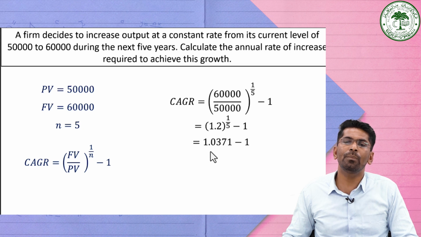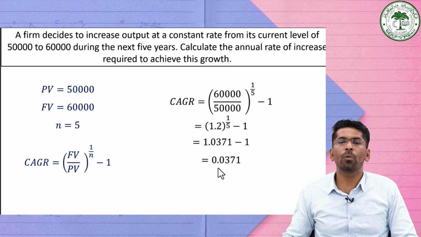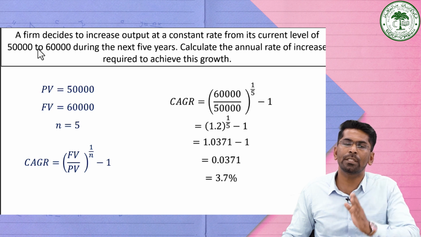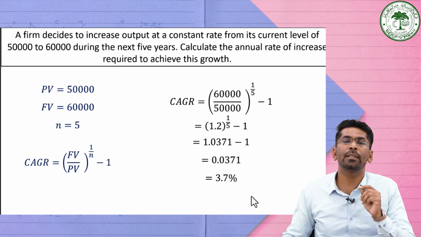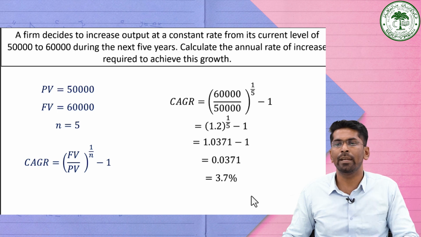Subtracting 1 from this value, it is equal to 0.0371. If you convert into percentage, you simply multiply with 100, then it will become 3.7 percentage. So how much annual rate of increase is required to achieve 60,000 from 50,000? It is 3.7 percentage growth rate that is needed.